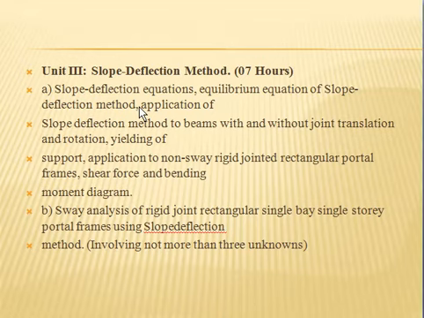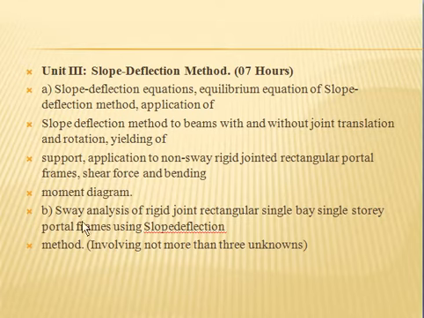All these parts we have to study in this method, and then we have to go for the application of slope deflection method to beams with and without the joint translation or rotation. With the joint translation and rotation, and without joint translation and rotations. Yielding of supports, then application to non-sway rigid jointed rectangular portal frames, shear force and bending moment diagram. Means we have to study the detailed analysis by using this slope deflection method.